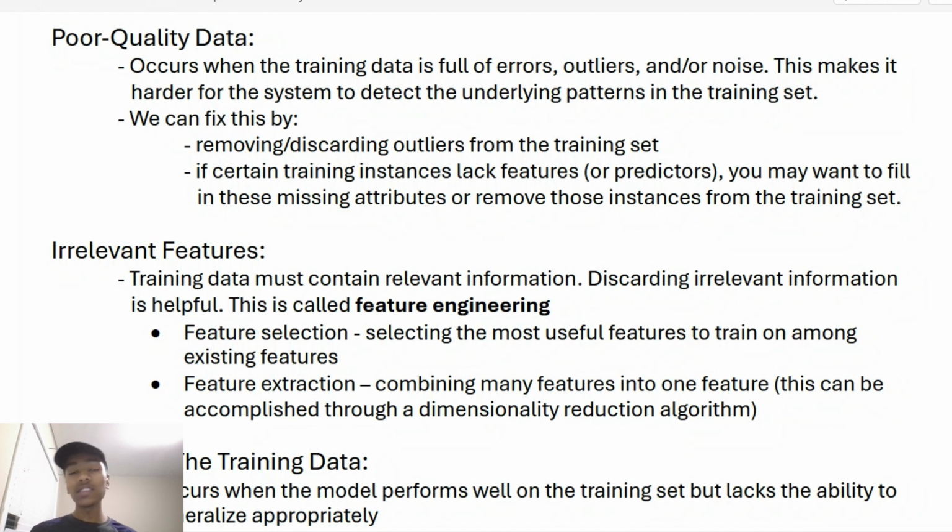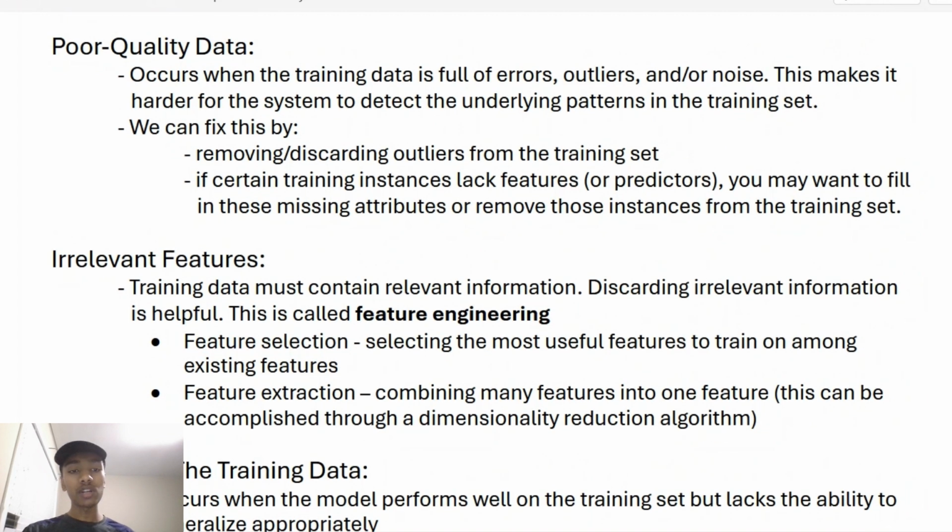Let's say for certain instances that we're feeding into the algorithm in the training set, we are not including certain factors, such as the age of the car. Let's say for certain instances we're only including the brand of the car. If we're only including the brand of the car, that is going to result in errors. It's going to result in incorrect information. And so what we can do to those instances is add in those missing attributes, or we can completely remove those instances from the training set. Those really are two options there. So you've got to consider poor quality data.